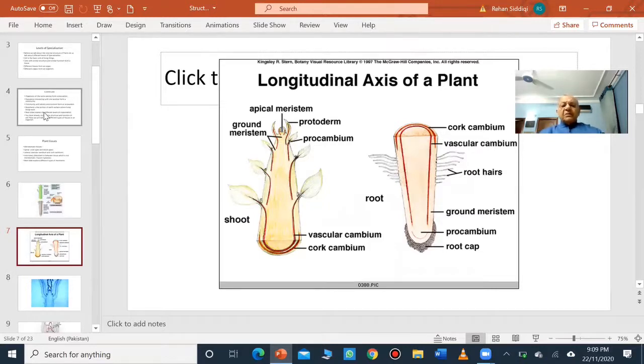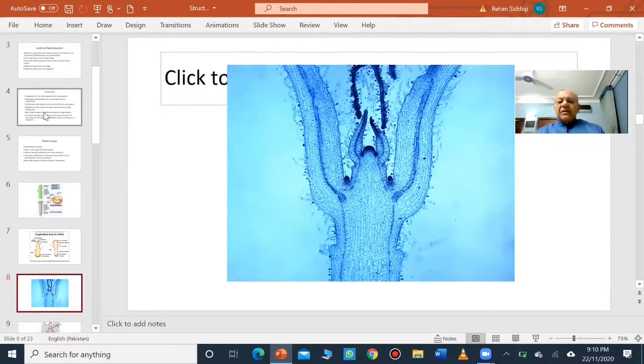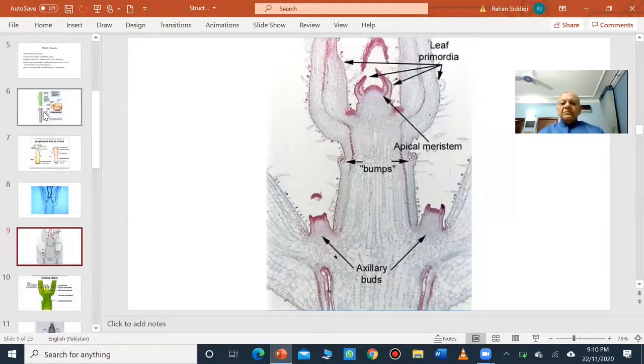Later on, you will learn that protoderm will form the outer surface, epidermis, procambium will form the vascular tissue, and ground meristem is responsible for the formation of all other tissues. This diagram is the shoot apex, and here I have another one which is labeled. I will use this one, and here you can see the tip of the shoot apex has these